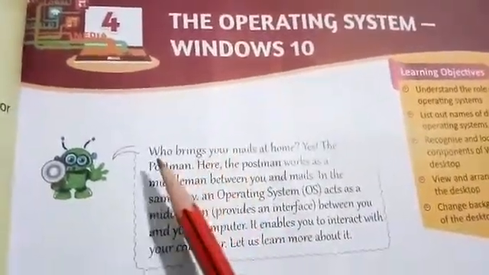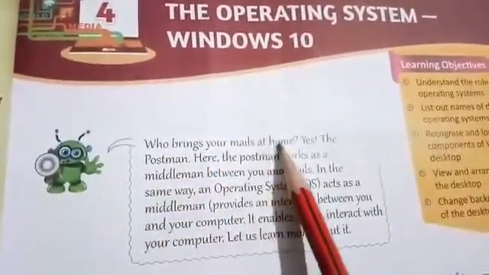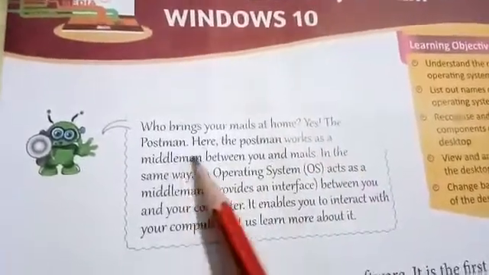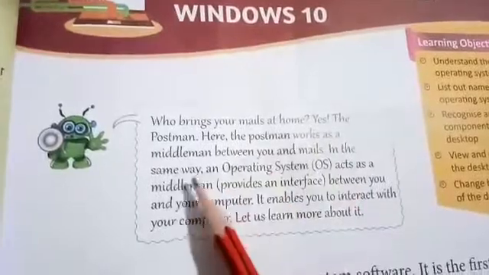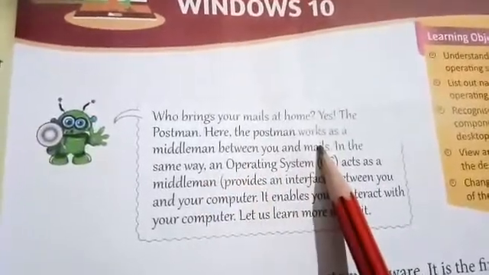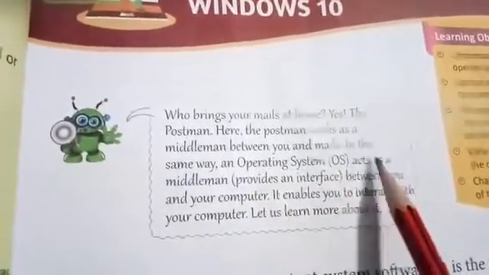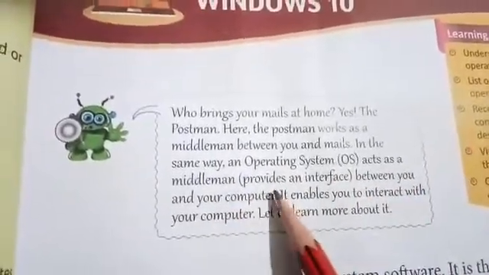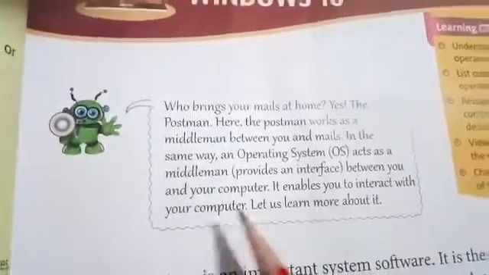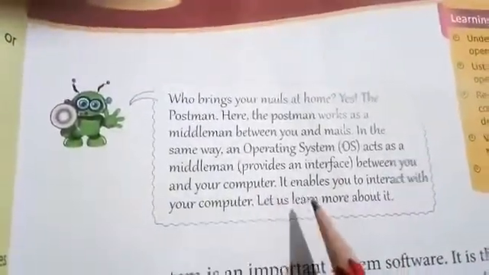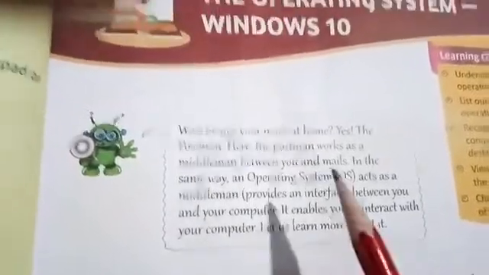Children, if I ask you who brings your mails at home, your answer will be the postman. So here the postman works as a middleman between you and the mails. In the same way, in computers, the operating system acts as a middleman which provides an interface between you and your computer. It enables you to interact with your computer. Let us learn more about our operating system.